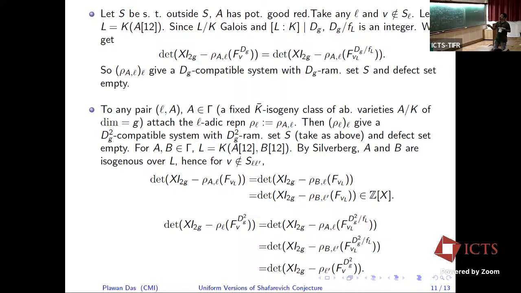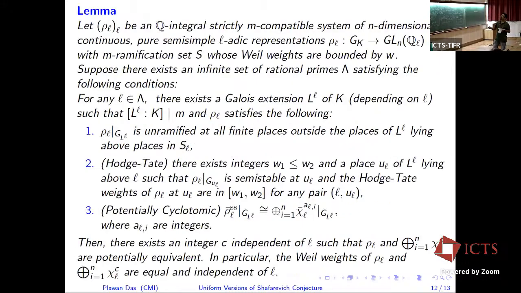So we have these equations, and then the main thing is this structure theorem. If we have an M compatible system, these are motivated by a similar statement for compatible systems by the work of Ohgaki, where he proved that if rho AL image is abelian, then AKGL is empty for large L.